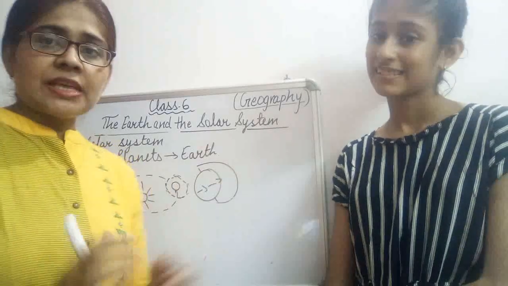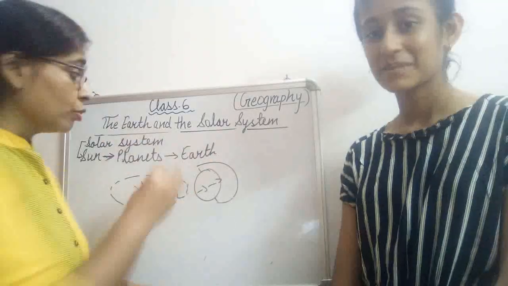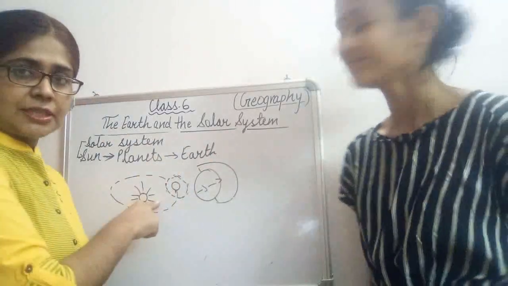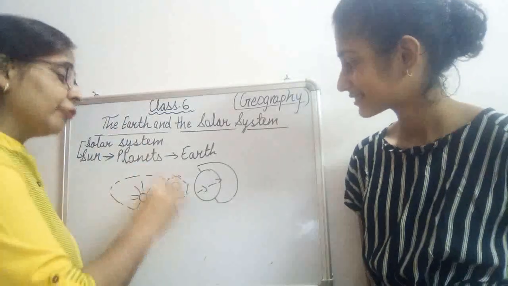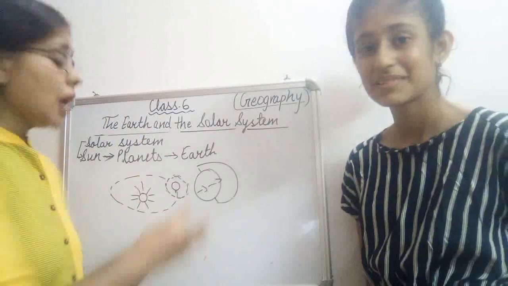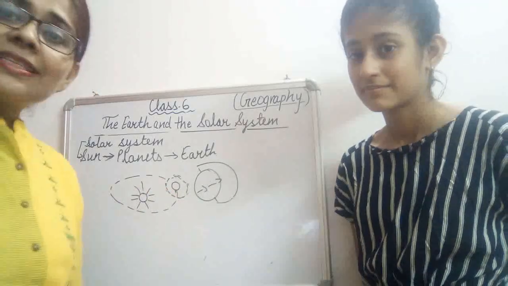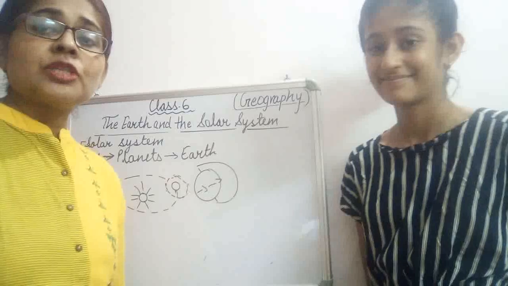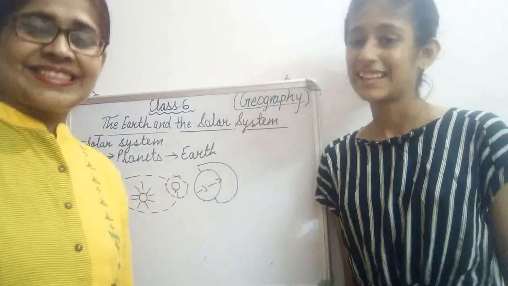One is Amavasya, when we are not able to see the moon. It is a dark night because at that time the moon is not receiving any light from the sun. And Purnima, on that day we have the full moon because at that time our moon is receiving all the light from the sun. So this was all about the moon and planets.